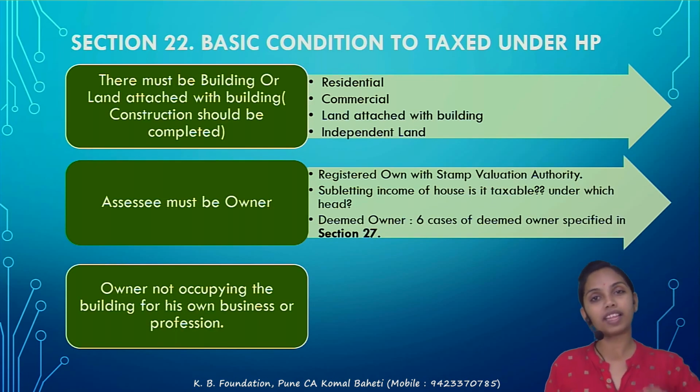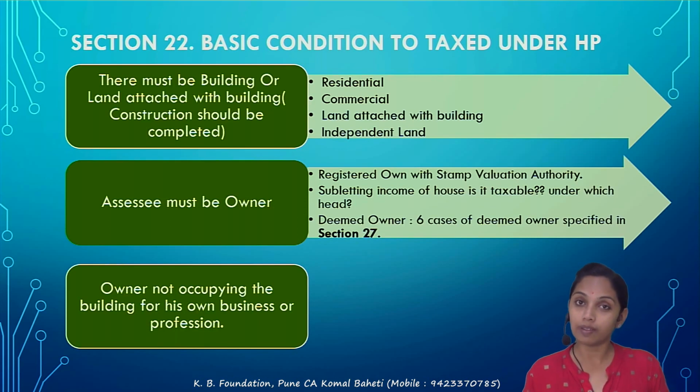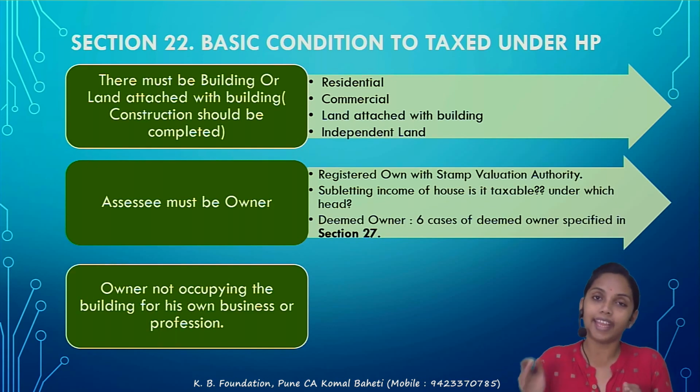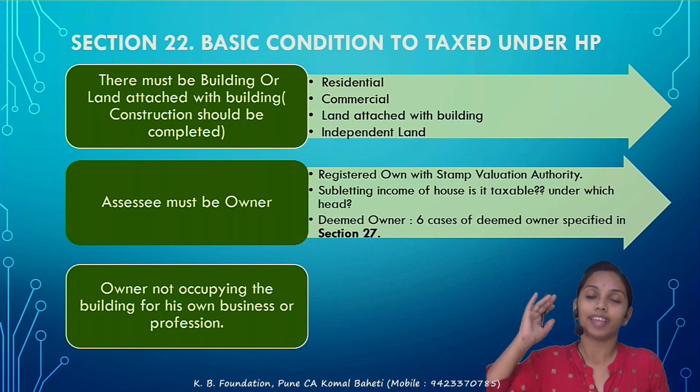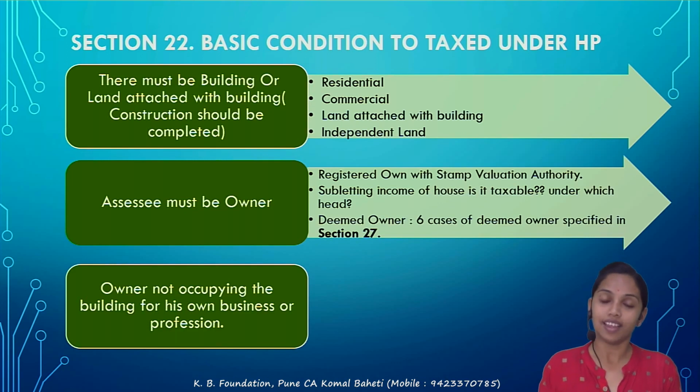For example, there is only an open lawn, there is no marriage hall attached to it. The rental income of such lawn is not to be taxed under the HP, because it does not satisfy the first condition itself. So what is the first condition? There must be a building, or any land which is attached to the building is also to be taxed under the HP. Income from such building is to be taxed under the HP.